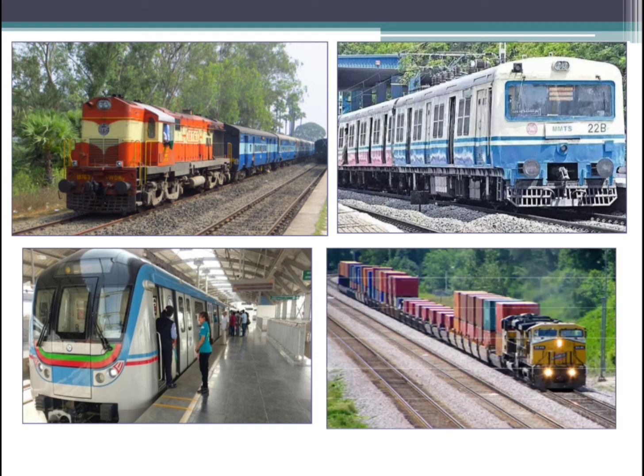Can you see the last picture, children? This is a goods train. So in those boxes, the goods, the things which should be carried from one place to another, will be there. Okay, those are called goods trains.